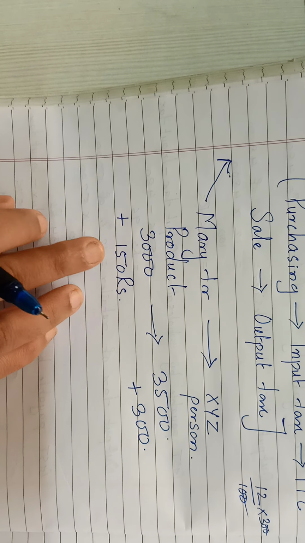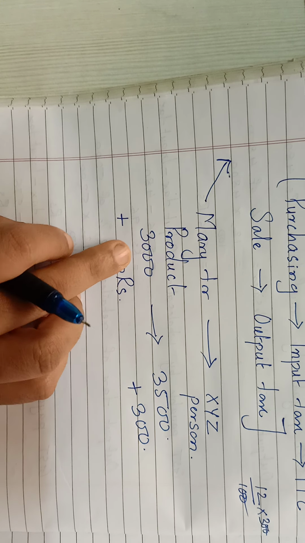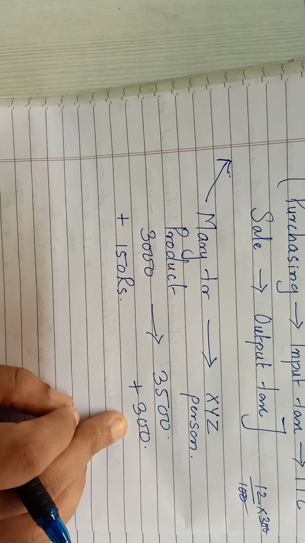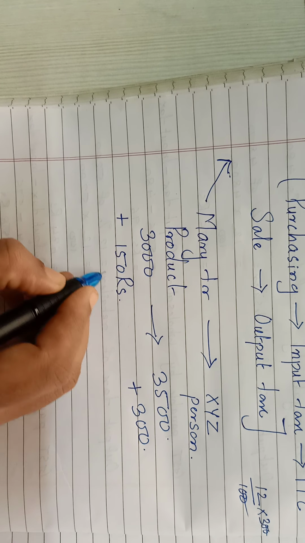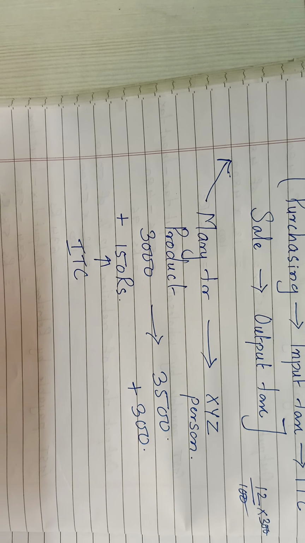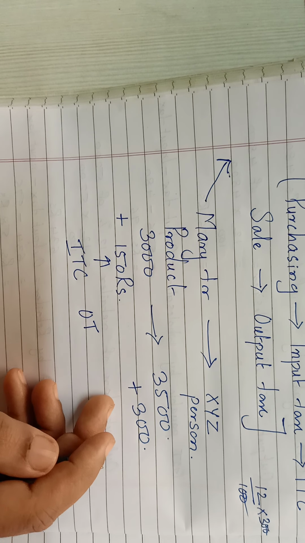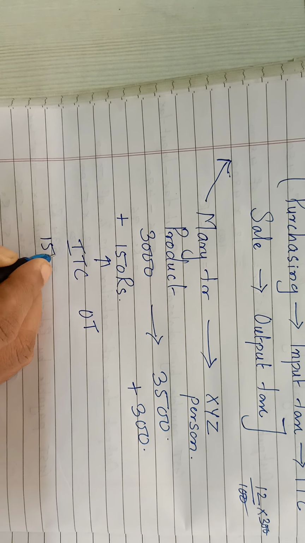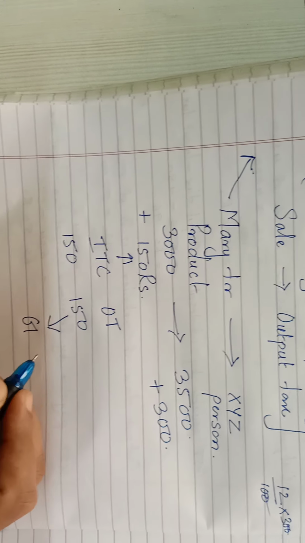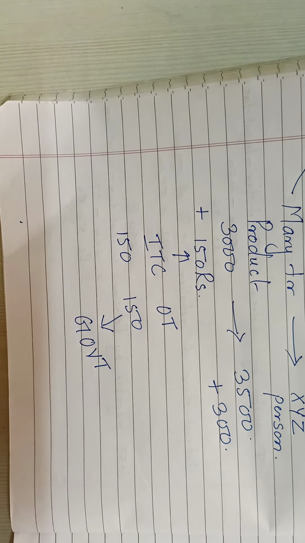So what I will do is, since I did not use the product, this 150 which I had spent to get the product in my hand, I will withdraw from this 300 rupees. So 150 will be ITC for me, input tax credit, and 300 will be the output tax. So 300 minus 150, that means 150 I'll put in my pocket, and the remaining 150 will go to the government. The government has the right on the remaining 150.